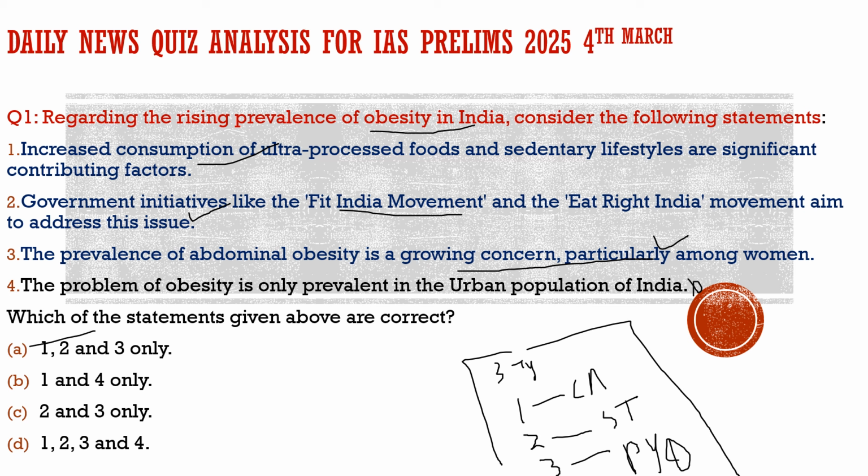Now let's establish why we discussed this question. There was discussion about obesity in India earlier also, when PM Narendra Modi discussed it, and today also there was discussion in the newspaper.